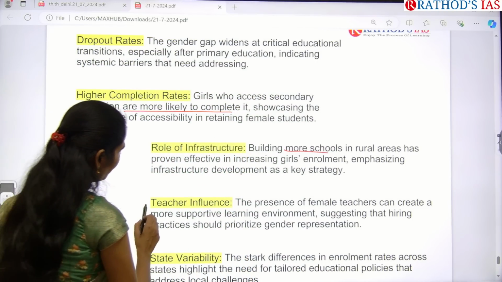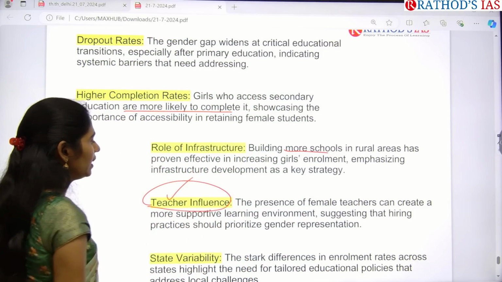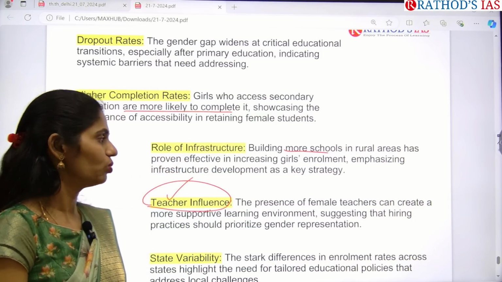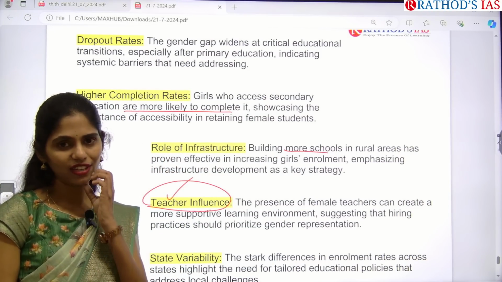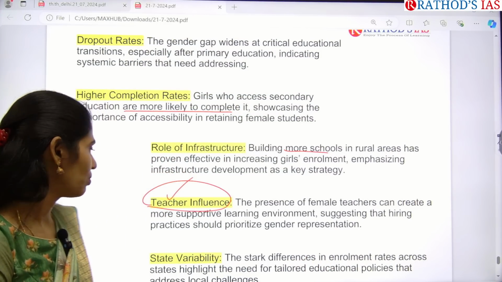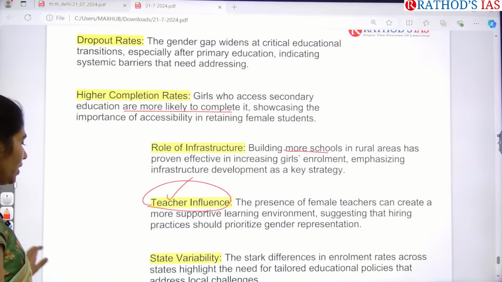Next, every school needs a female teacher to create a supportive and creative environment, so that girls with any problem can approach her, express their problems and get a solution.